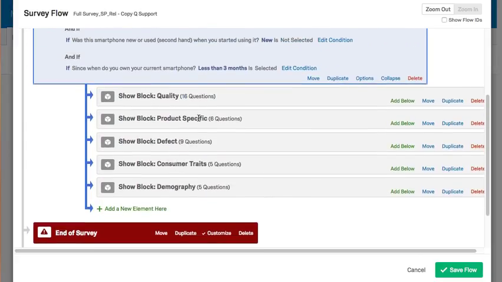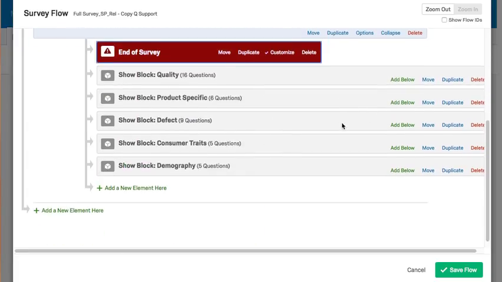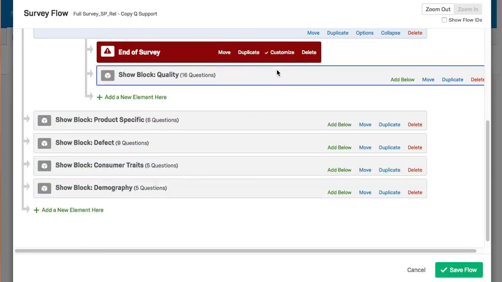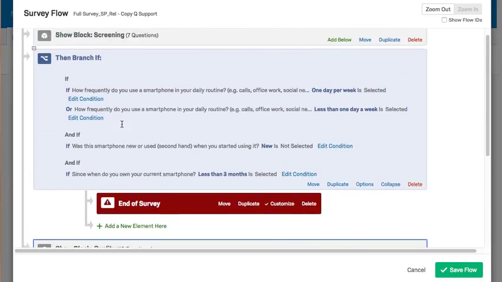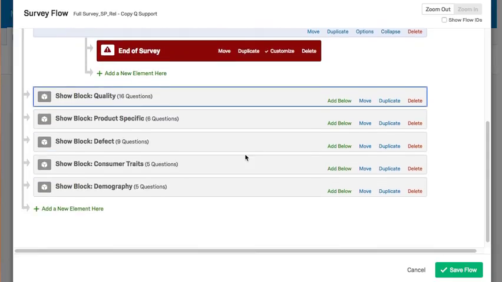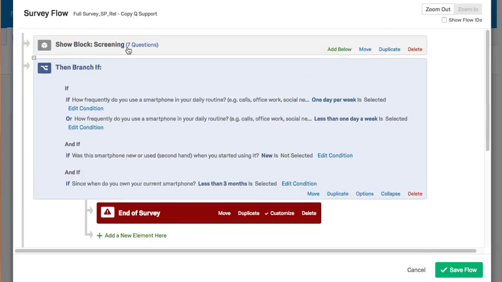What I'm then going to do is swap all of these blocks for your customized end of survey. So I'm just going to move that here. And then I'm going to move all of these down here. What this does is basically ensures that I don't have to insert a second end of survey message into your survey flow. So basically what's going to happen is your screening skip logic is going to skip them to the end of the block if they meet one of the screening criteria. Then they'll meet one of these criteria. And then they'll be directed to this end of survey element.